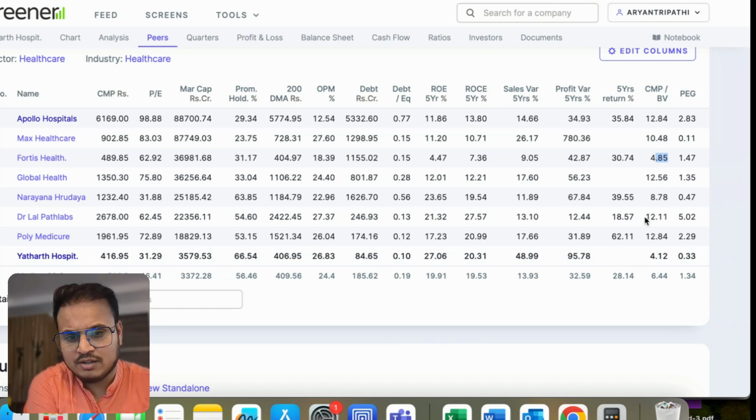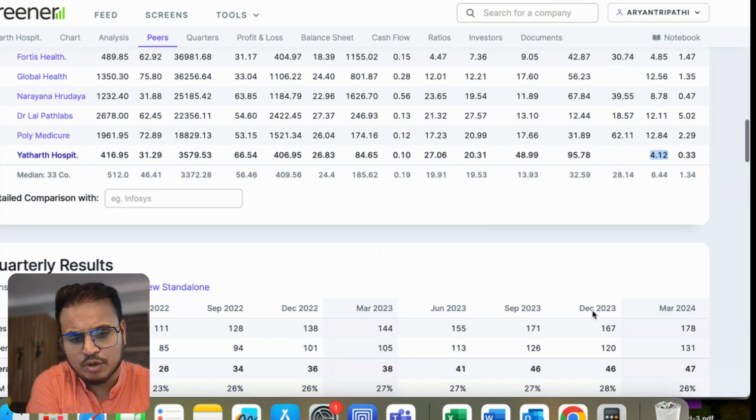Similarly, Lalpath is not a competitor, but Lalpath is at 12.1, and Global Health is at 12.56. Narayana Hrudayalaya is almost 8.78. So considering the other market competition, they are decent at 8.4, 12.